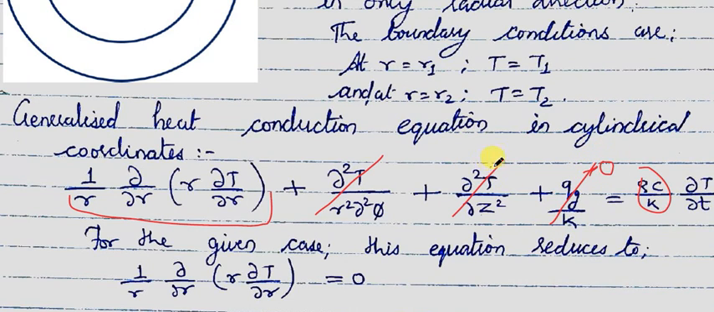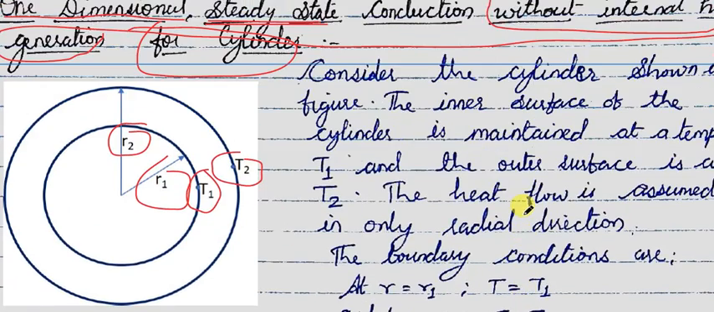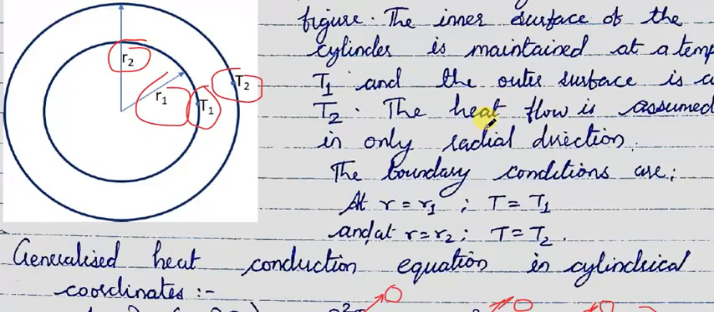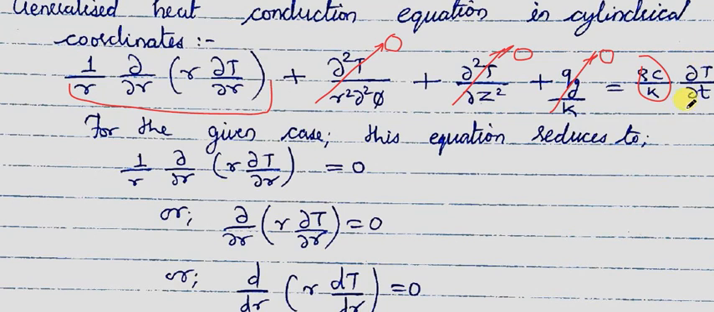Okay, so these three terms will be 0 based on the conditions we have considered here. Now, the heat conduction is also taking place in steady state condition, so the ∂T/∂t term will be 0, and that's why the term on the right hand side will be 0. So the only term left is this.